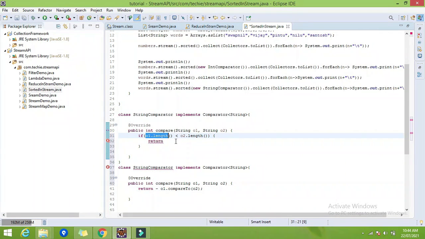That's why if O1 has a length lesser than O2, I want O1 at the starting position, right? So I will return -1.